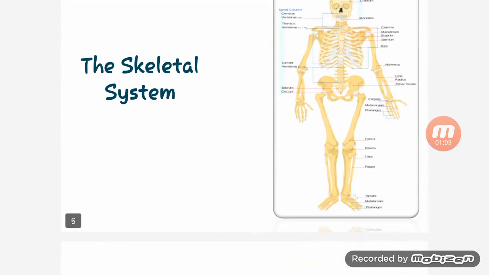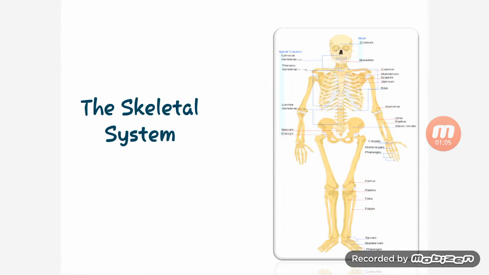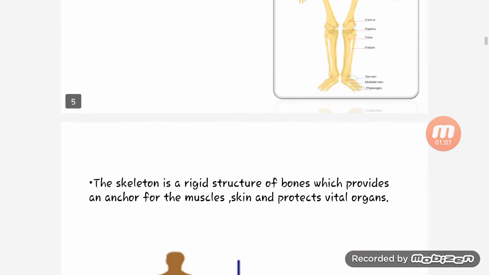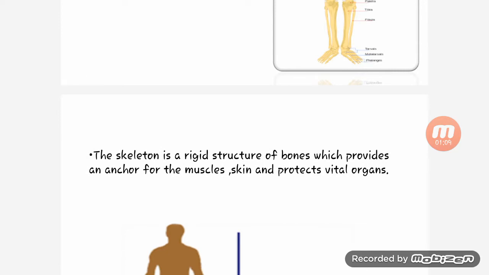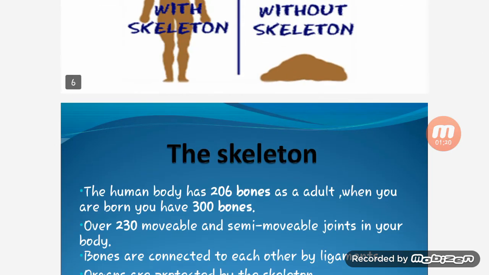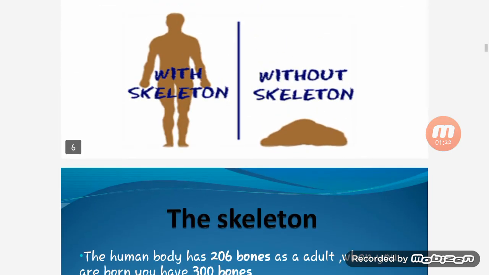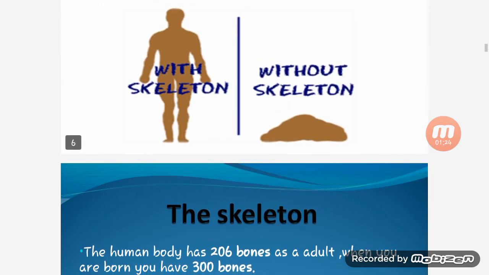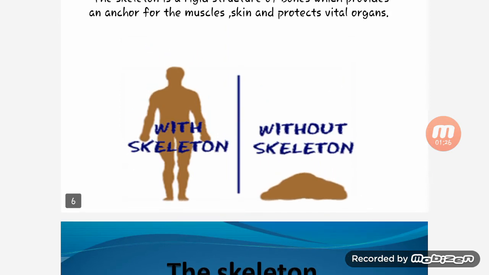Next is the skeleton system. You can see the diagram here of the skeleton system. The skeleton system is a rigid structure of bone which provides an anchor for the muscles and skin and protects vital organs. If the skeleton system is not in our body, then what happens? You can see the diagram without the skeleton system and with the skeleton system.